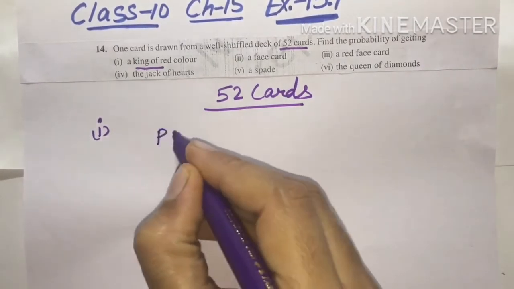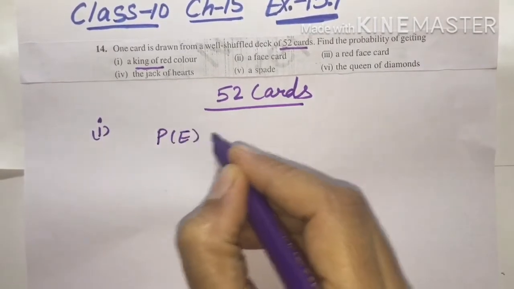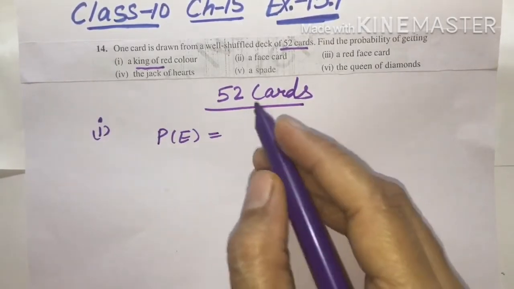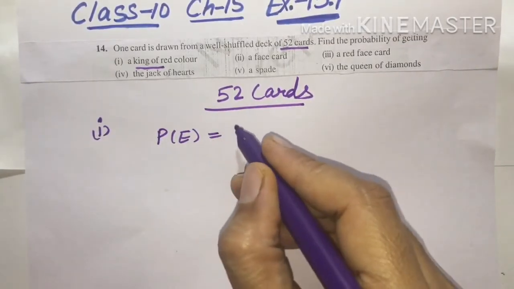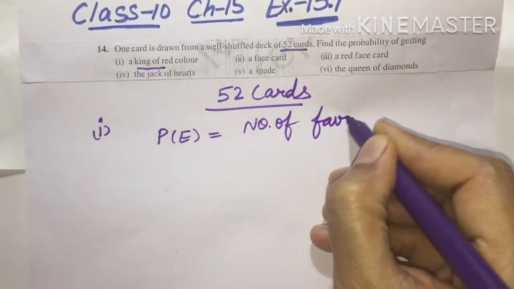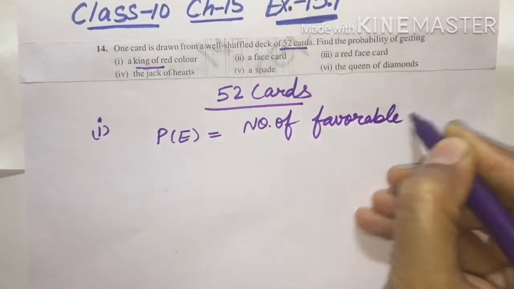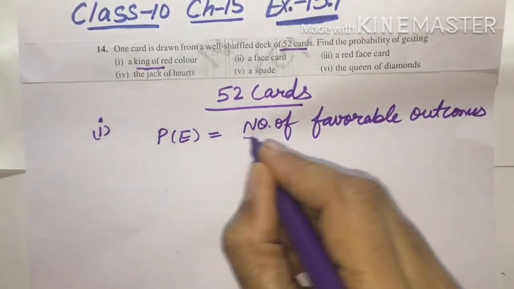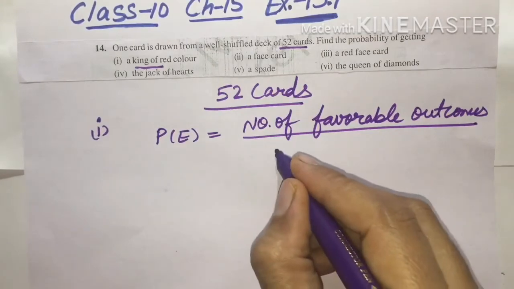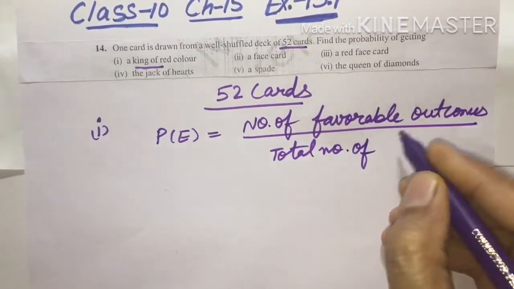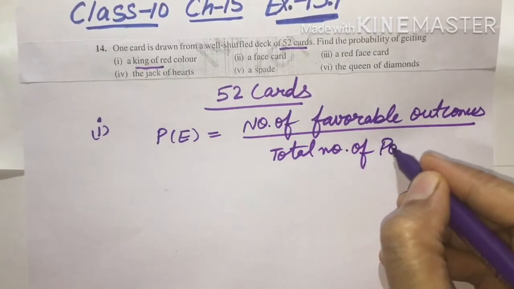So first we will check what the formula for probability is, as we did earlier also. Probability of an event is equal to number of favorable outcomes, or number of favorable cases, upon total number of possible outcomes.